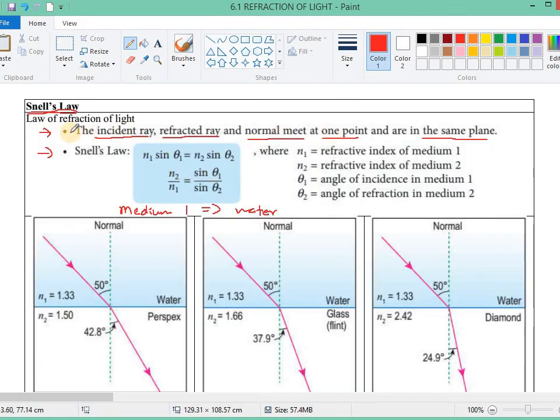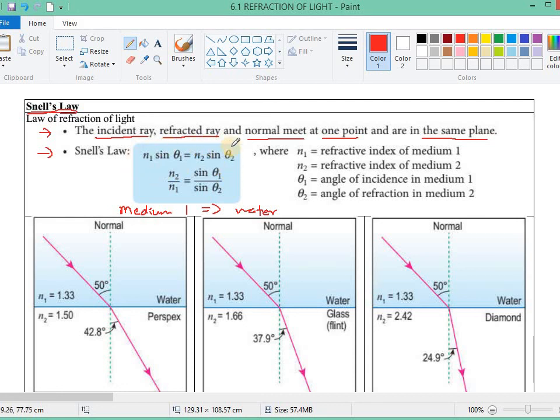Snell's law shows that n1, the refractive index of the first medium, times the sine of the angle inside the first medium, equals the refractive index of the second medium times the sine of the angle inside the second medium.